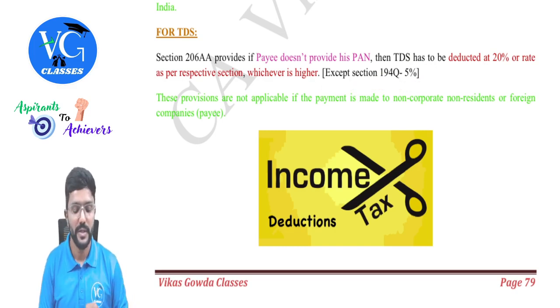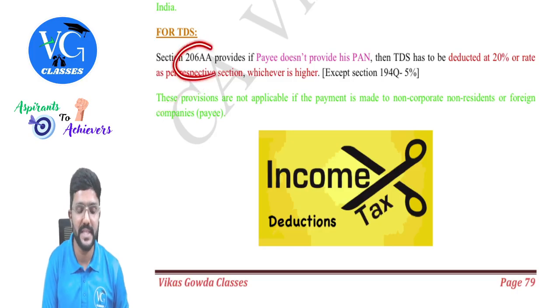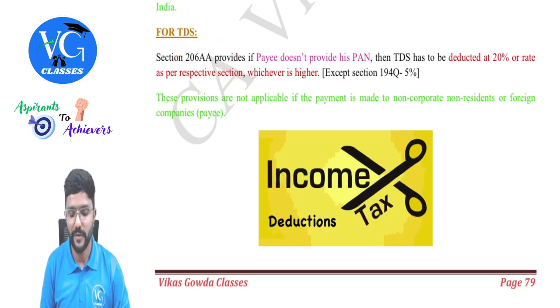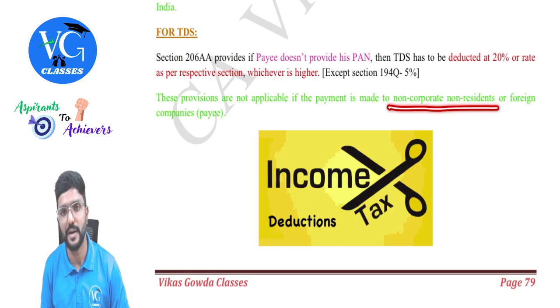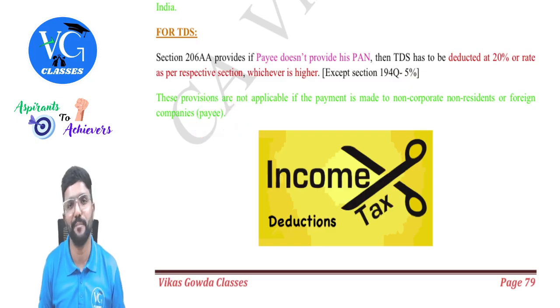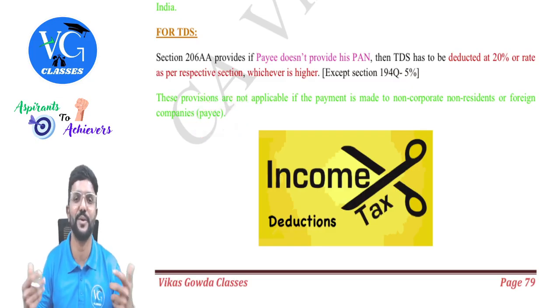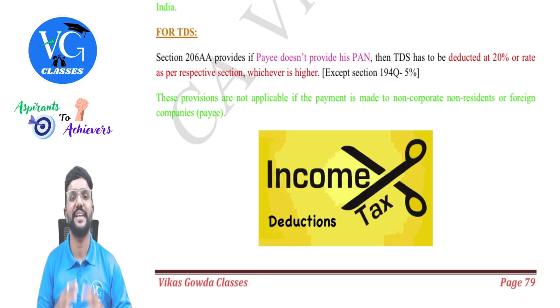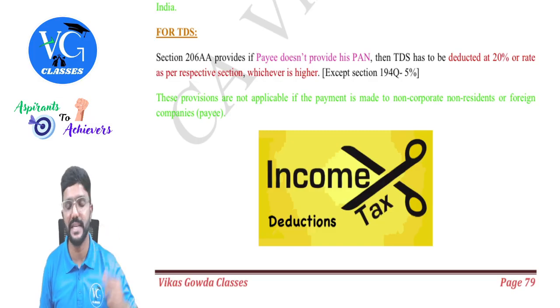Okay. Now, this provision, that is section 206AA, is not applicable if the payment is made to a non-corporate non-resident or foreign company who is a payee, because they may not have PAN, guys. So we cannot ask them to give PAN. Got it? Yes. So we are done with the TCS concept as well as TDS.